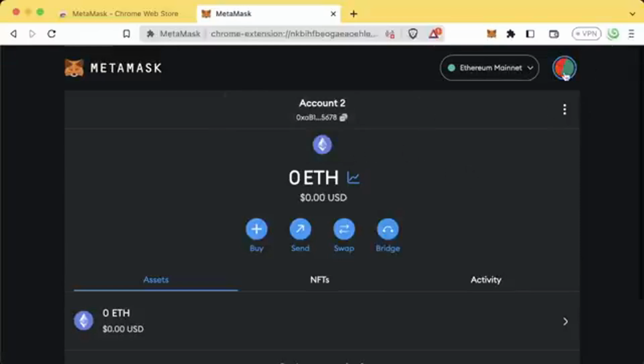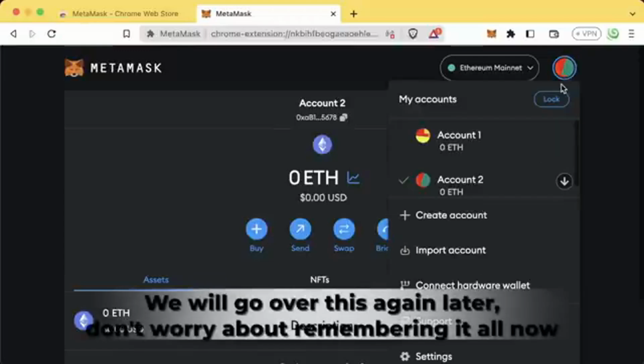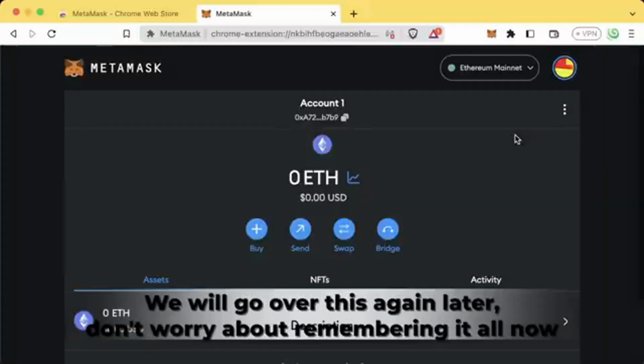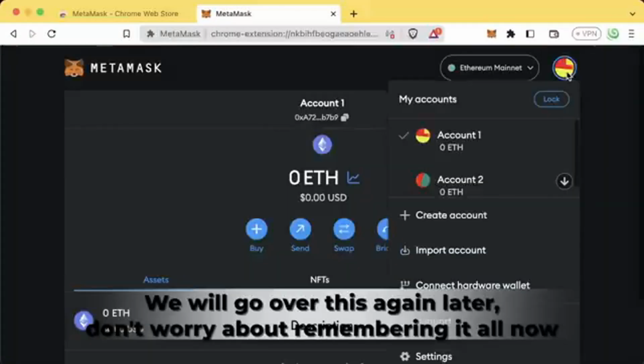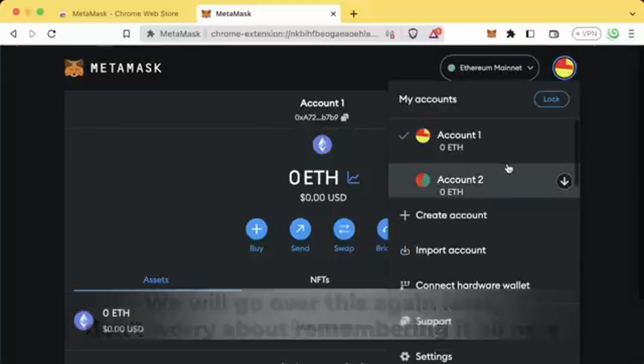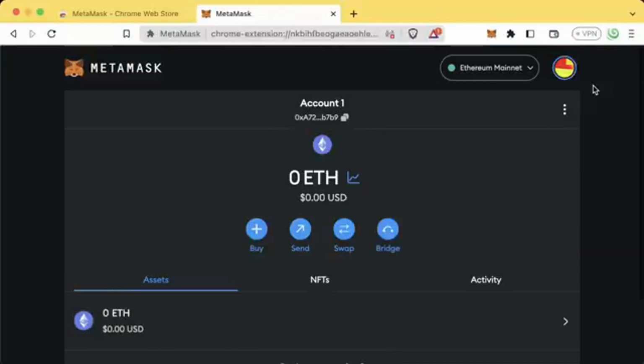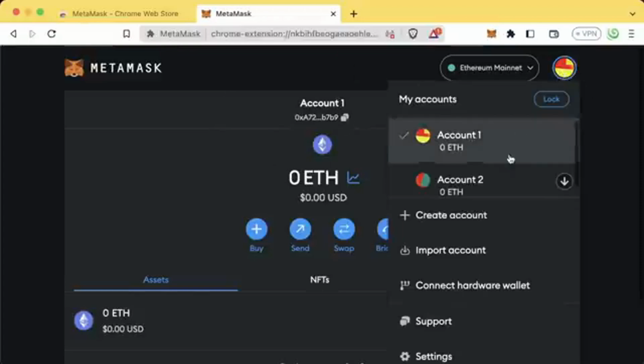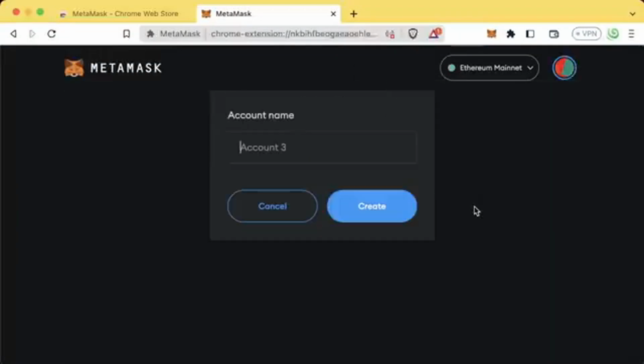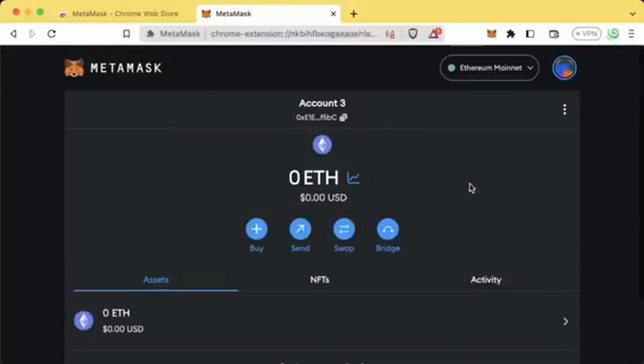Both of these accounts actually share that same secret phrase. So anybody with access to the secret phrase can actually have access to both accounts. However, they have different private keys, and that's what makes them different. We'll talk a little bit more about that in the future. If somebody gets access to a private key, they'll get access to a single account. If they get access to the secret phrase, they'll get access to all the accounts that you make. Even if you made a third one, they'd get access to this one as well.